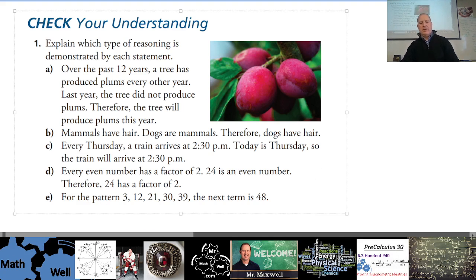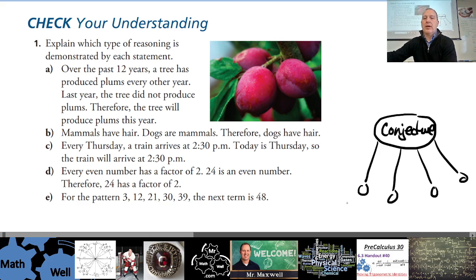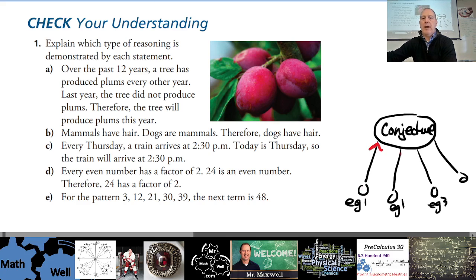Okay, let's take a look at 1.6, question number 1 together. Explain which type of reasoning is demonstrated by each statement. Remember, we have inductive and deductive reasoning. The big circle up top is the conjecture, or the generalization or the conclusion, the rule, whatever. And these are specific examples down here: example 1, example 2, example 3. If you're looking at the examples and going up to the conjecture, what kind of reasoning is that again?